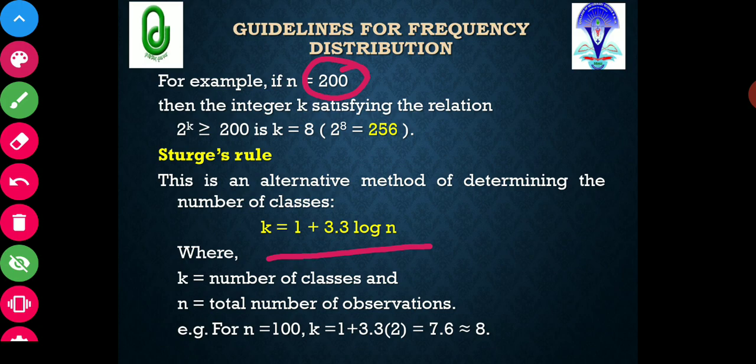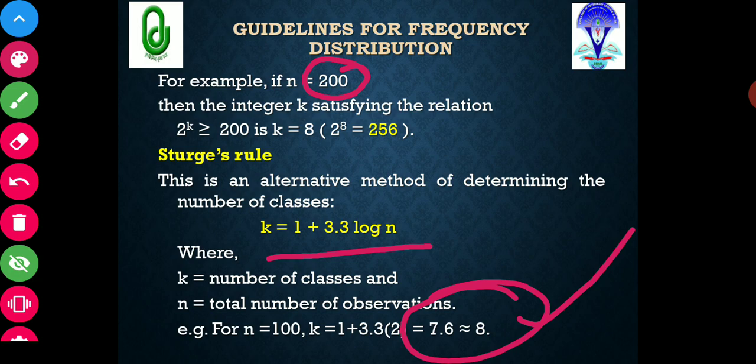Now log 100 is equal to 2. So 2 into 3.3 is equal to 6.6, plus 1, that is 7.6. So 7.6 is approximately 8. So here the number of classes will be 8. These are the two methods by which you can determine the number of classes.